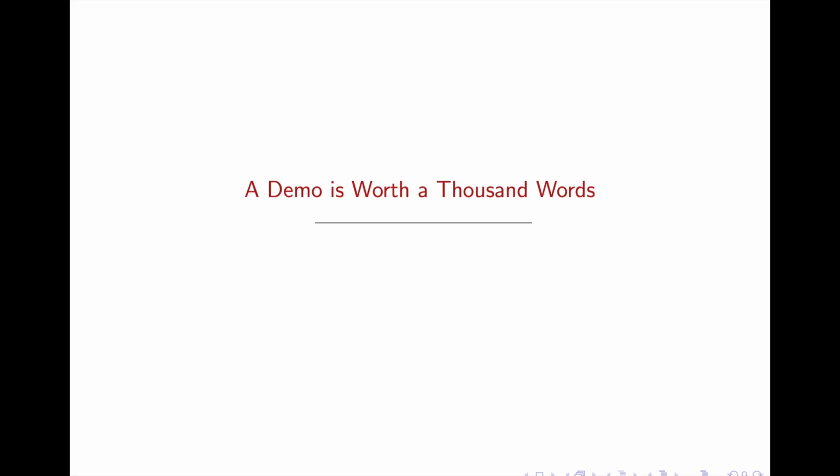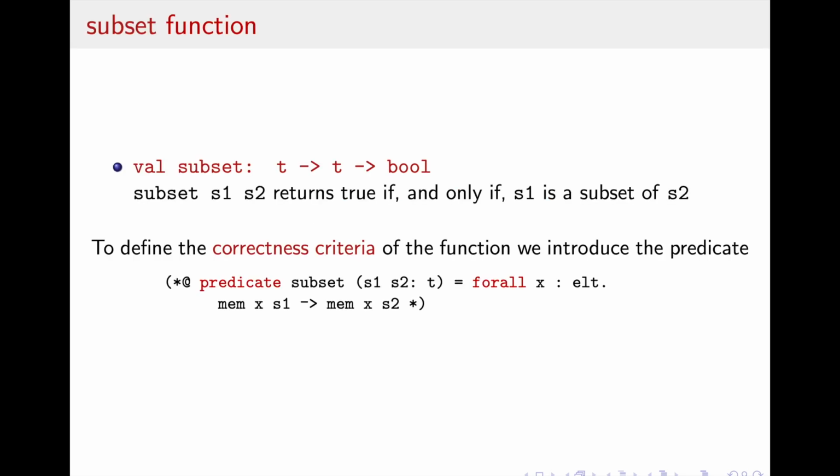For the verification of the use of the data structure, we will approach the proof of the subset function. The subset function takes two sets and returns true if and only if the first one is a subset of the second. To define the correctness criteria of a function, we introduce the predicate subset. This predicate is only satisfied if, for all the elements present in the first set, then those same elements are also present in the second set.